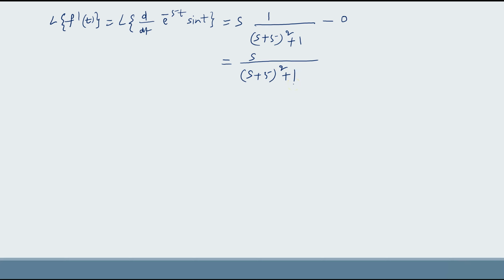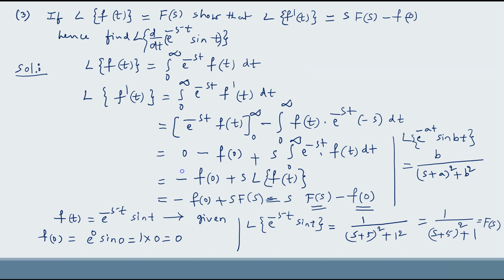So this is the Laplace transform of d by dt of e power minus 5t sin t. First we proved L of f dash of t, and from that proof we solved the Laplace transform of the derivative of e power minus 5t sin t.